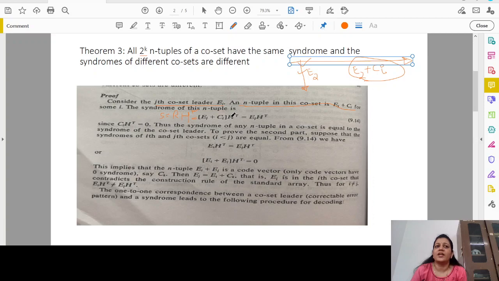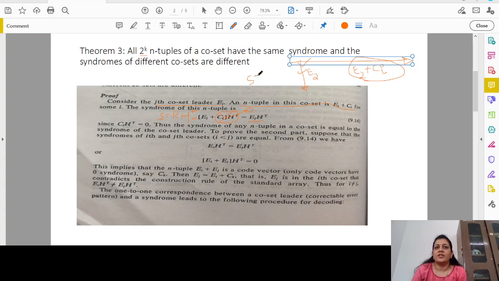But we know that Ci into H transpose is always equal to 0 because this is a valid code word. So when this is 0, we get only Ej into H transpose. So your syndrome value is simply equal to Ej into H transpose.